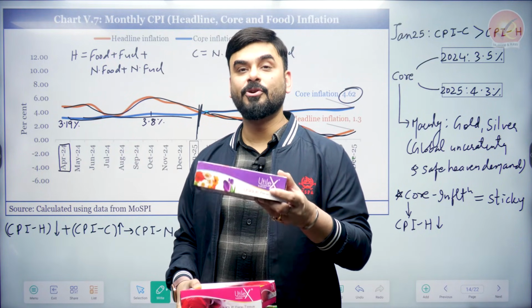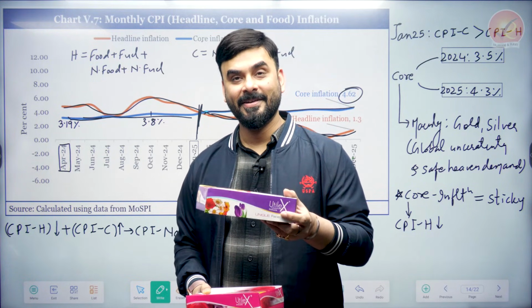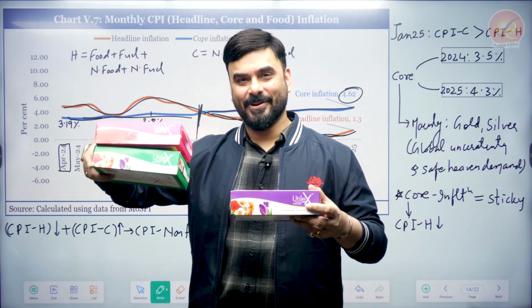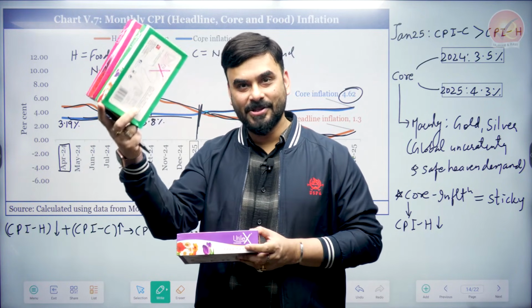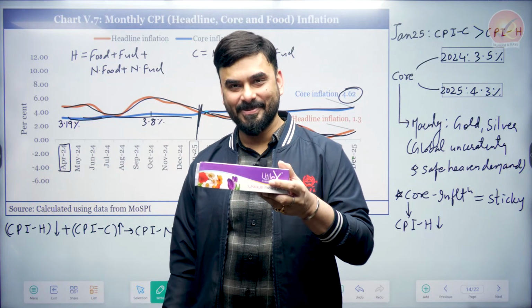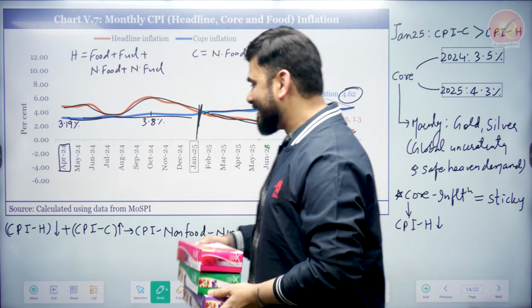What do you have in this box? Clothes, footwear, housing, health, transportation, communication, gold, silver. Mind you, gold and silver. So even food and fuel, because we saw the global food and fuel price coming down, this box is going down, but in this box there is gold and silver. This box is jumping. That is the problem which is happening.